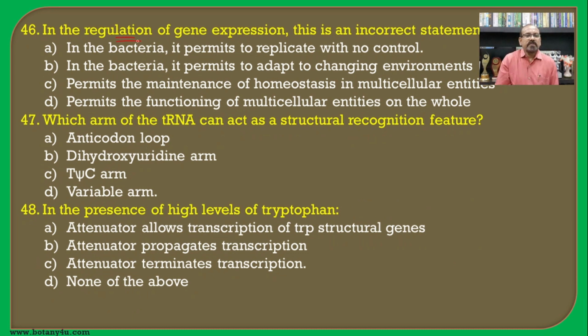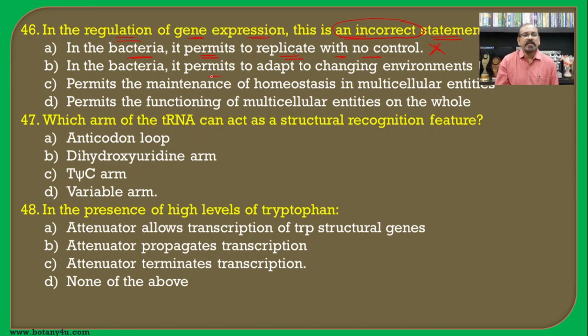In the regulation of gene expression, which is an incorrect statement? In bacteria, it permits them to replicate with no control. This is the wrong one. In every organism, there is a control.